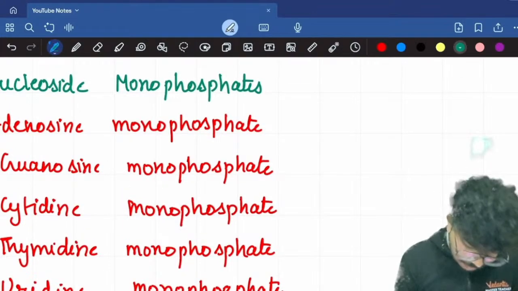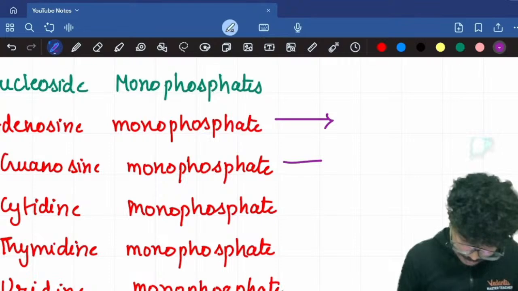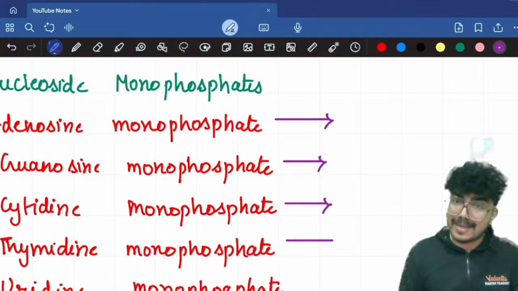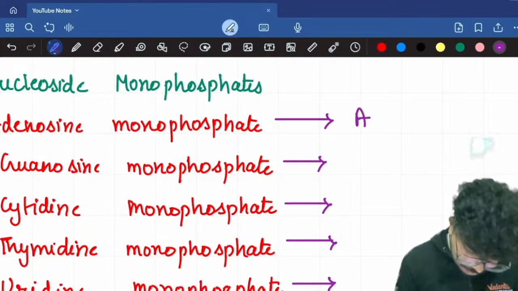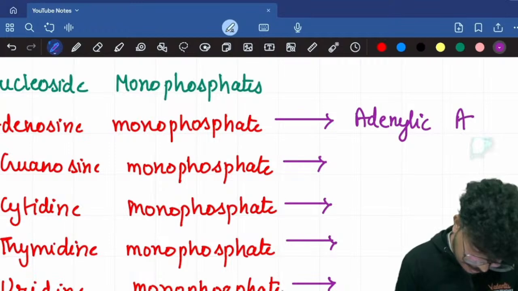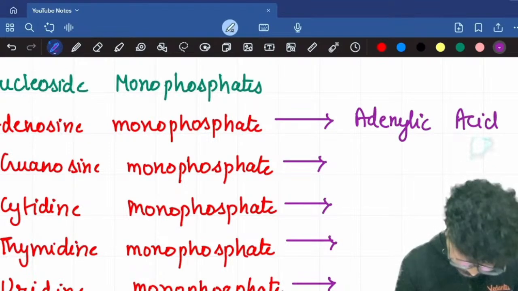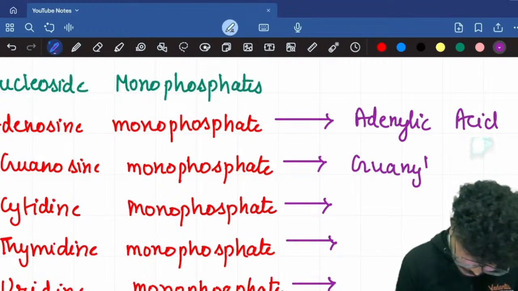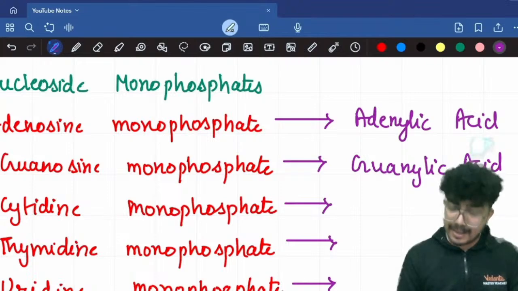They have another name as well. Adenosine monophosphate is also known as adenylic acid. Please make a note of this. Guanosine, guanylic acid. Cytidine, cytidylic acid.